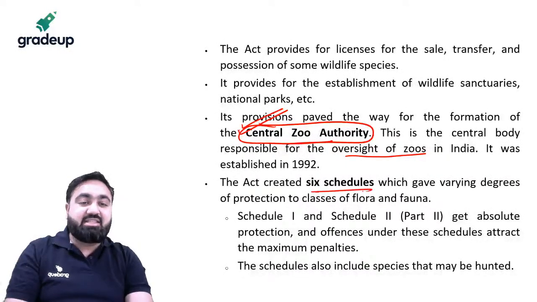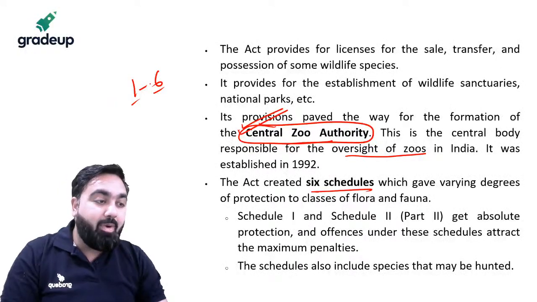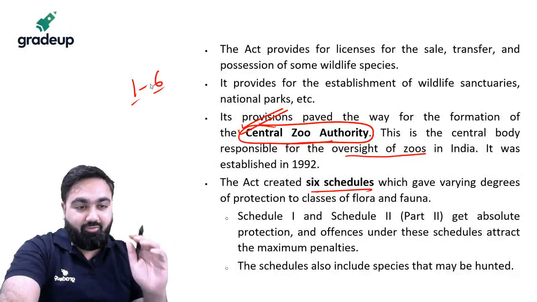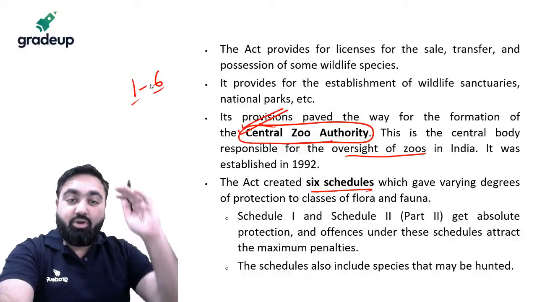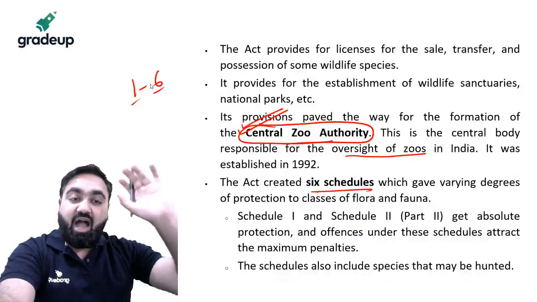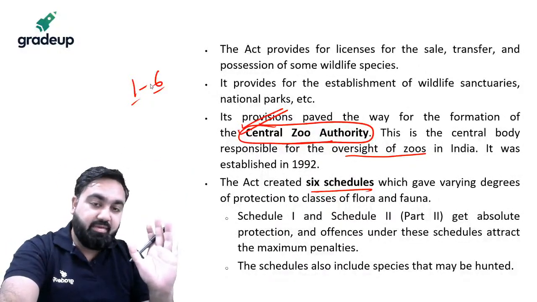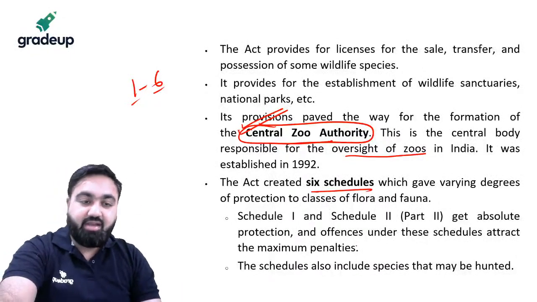Under this act, 6 schedules are created, schedule 1 to 6, that talk about which animals have to be protected. Which animals you cannot kill. The animals written in schedule 1 or 2 are very highly protected. You cannot kill them. If you kill them, there will be a very high punishment. Then comes schedule 3, schedule 4. That is how it works.